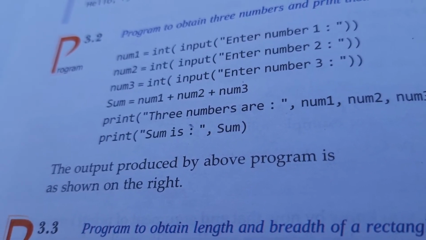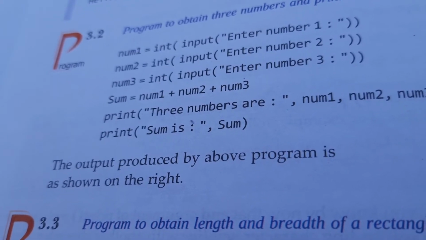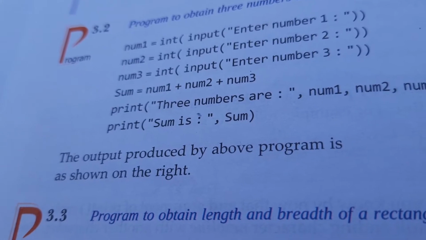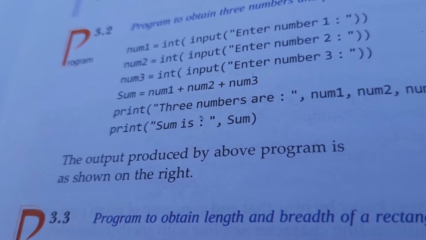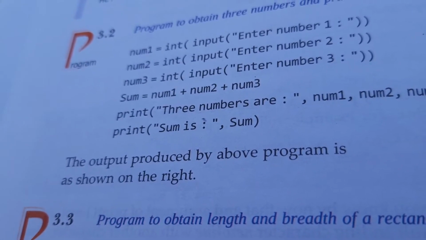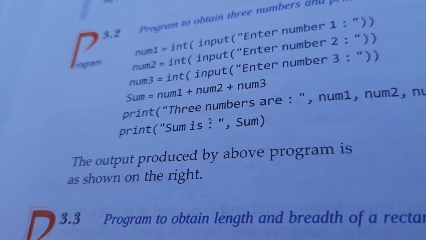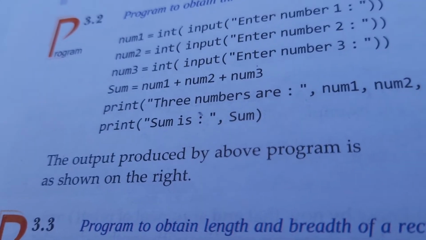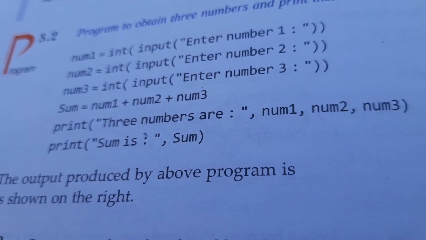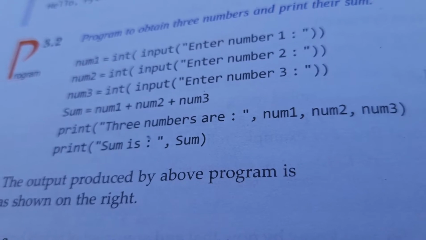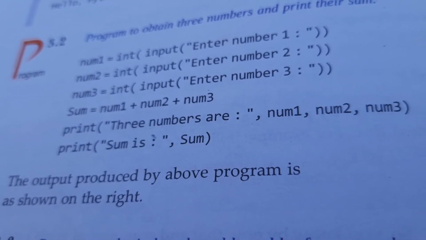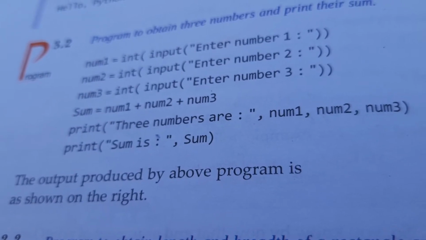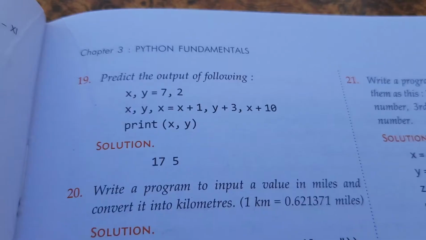So to find the average, whatever the variable, suppose sum is the variable, do one thing: AVG, or take any variable, equal to sum divided by 4. Some students also divided by 5. But in the program it was given that you have to input the marks of 4 subjects, so you have to divide by 4. In that case you will find the average and print the variable, right?